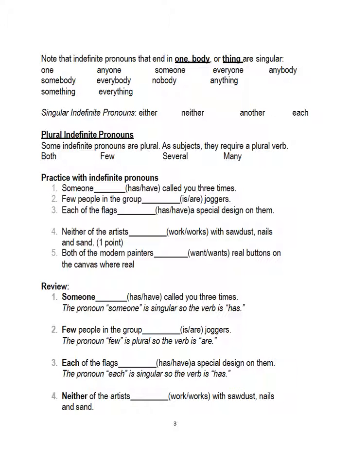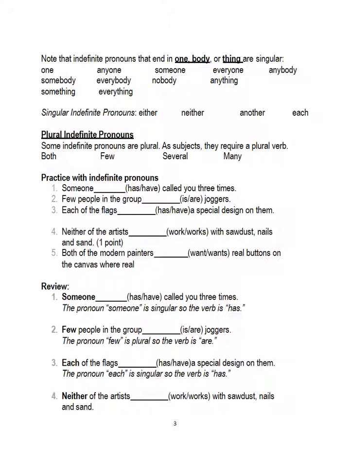If the pronoun ends with one, body, or thing, it is singular. Either, neither, another, and each are also singular. Plural indefinite pronouns will have a plural verb. These are plural subjects, therefore the verb must be plural, right? Both, few, several, many. Okay, so let's practice.